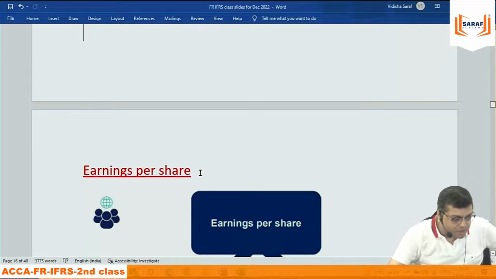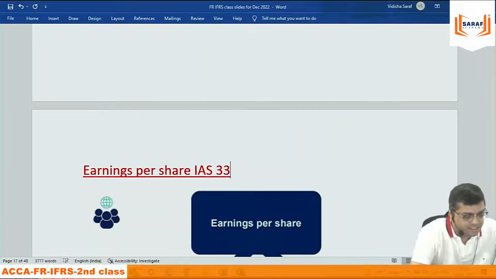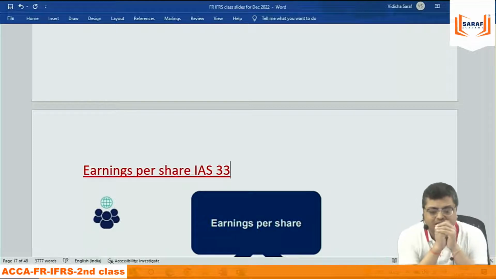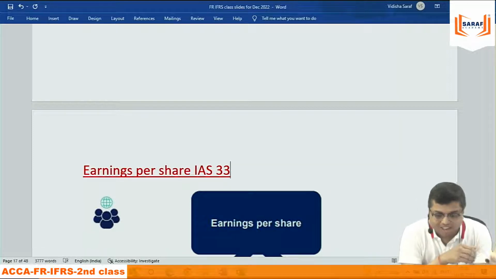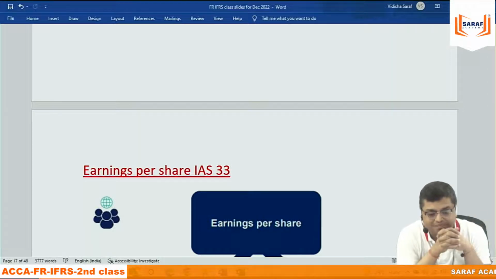Now earnings per share, EPS, IAS 33. In this, it is not taking that much time, the time which we have taken in understanding the format. It will be taking more time.